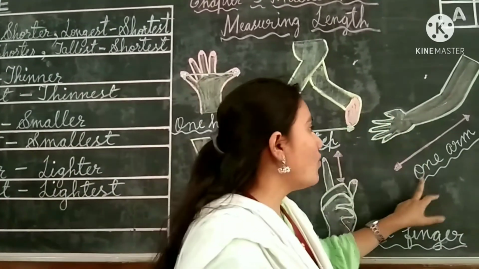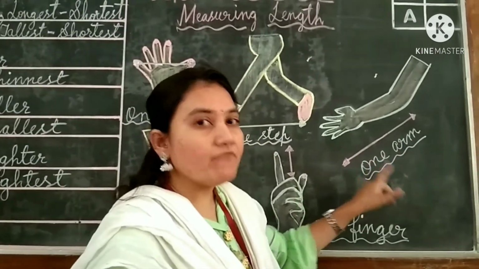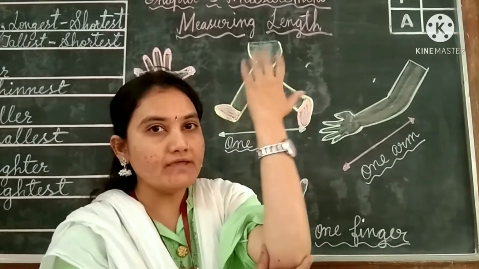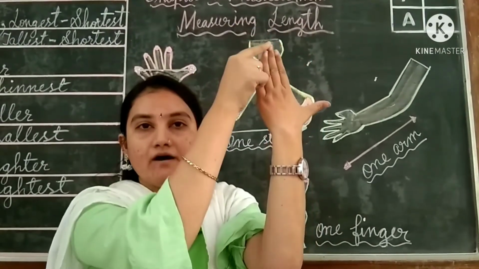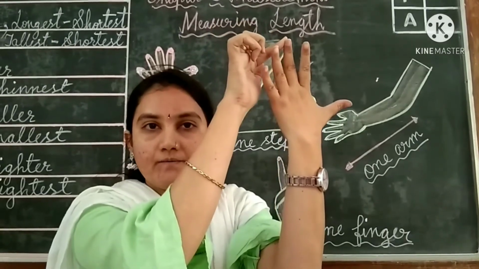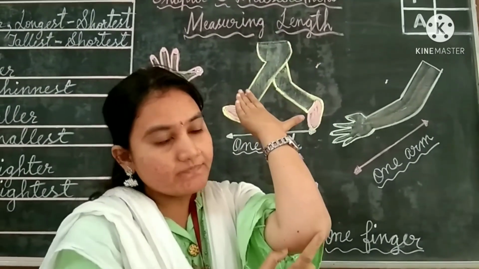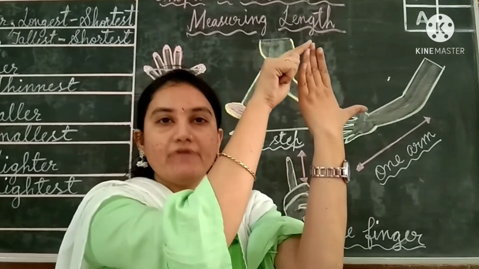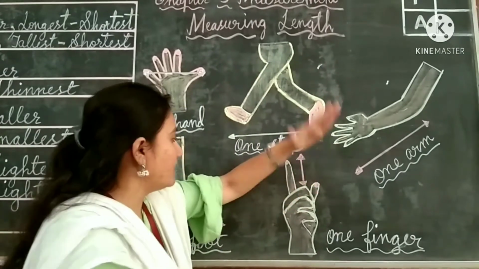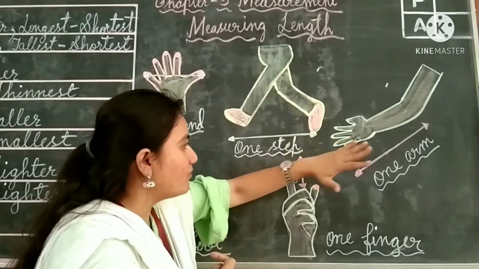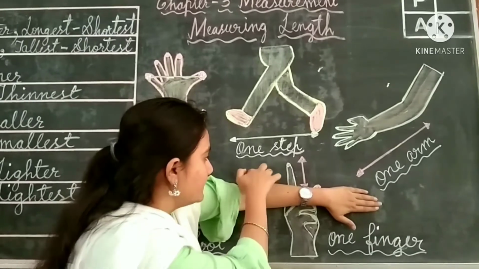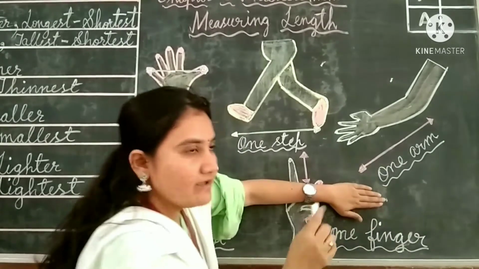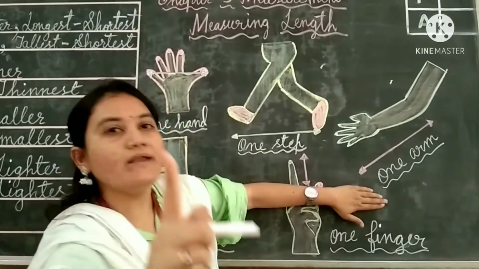The next one is one arm. One arm means from where it will start, children? See, this is the elbow. From here to the middle finger, the bigger finger. From the elbow, okay? From elbow to middle finger. For example, I will show you. See here, this elbow I am keeping on the board. I am showing you, this is from elbow to middle finger. This is my middle finger. Okay? From elbow to middle finger, it will be one arm.